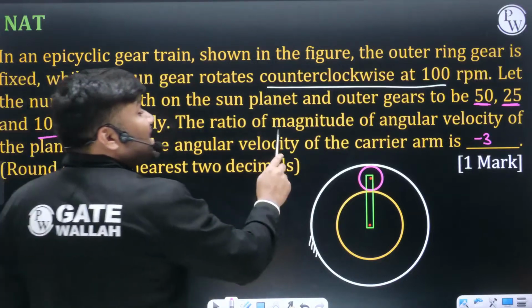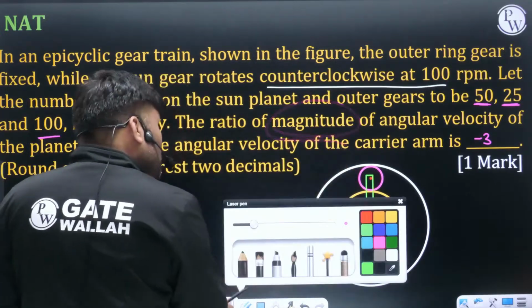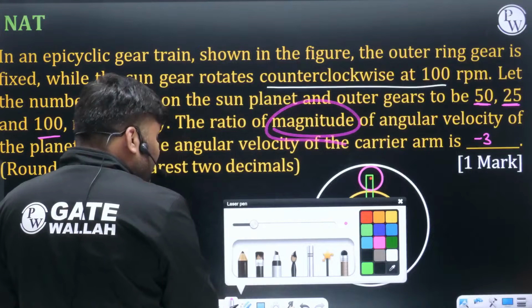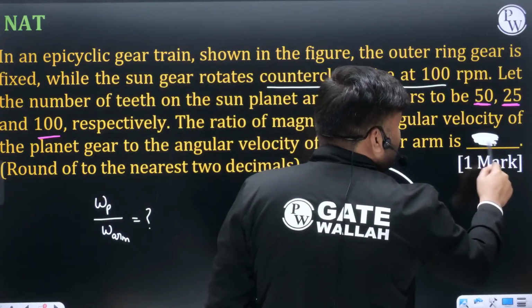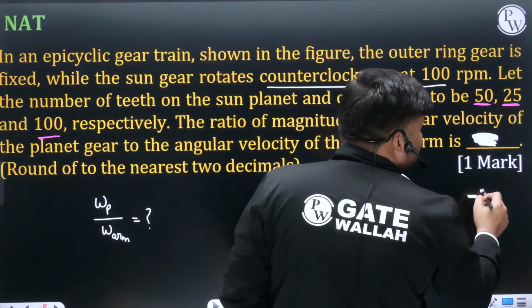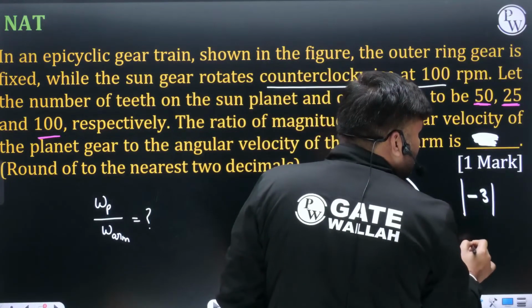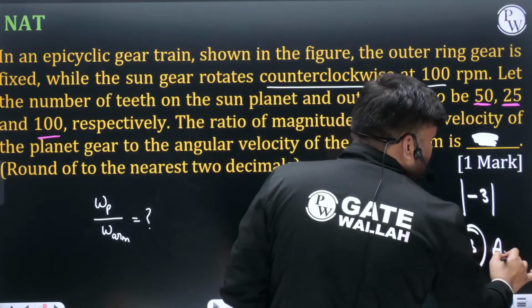They have asked ratio of magnitudes only. So you don't have to put a negative sign. Negative sign नहीं लगाना है आपको. Getting a point? You have to write plus 3. Minus 3 is your answer, take mod. Answer is going to be 3. This is your answer.